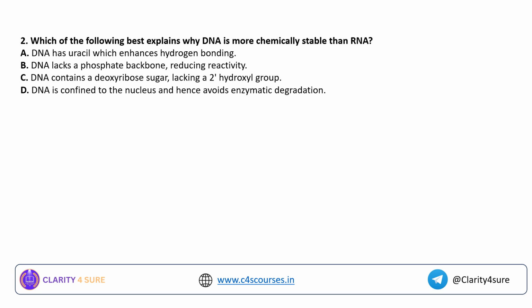Which of the following best explains why DNA is more chemically stable than RNA? Your options are: DNA has uracil, which enhances hydrogen bonding. DNA lacks phosphate backbone, reducing reactivity. DNA contains a deoxyribose sugar lacking a second hydroxyl group. DNA is confined to the nucleus and hence avoids enzymatic degradation.